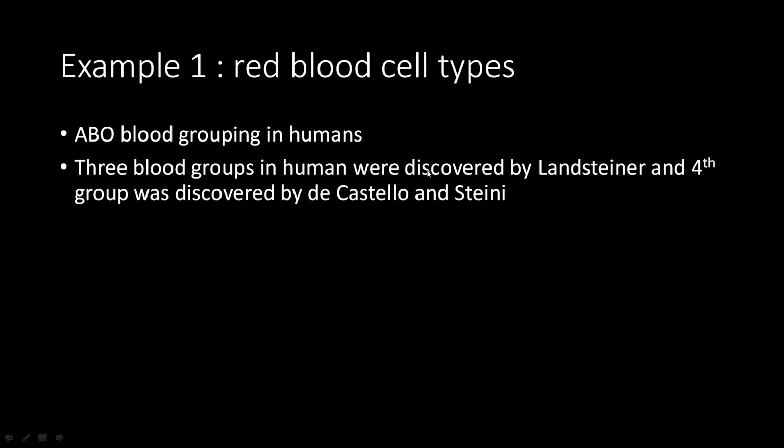Example: ABO blood groups in humans. Three blood groups in humans were discovered by Landsteiner. Which are the three blood groups? A, B, and O. Which is the fourth? The fourth group was discovered by Decastello and Sturli, which is AB. This we'll see in the next class.